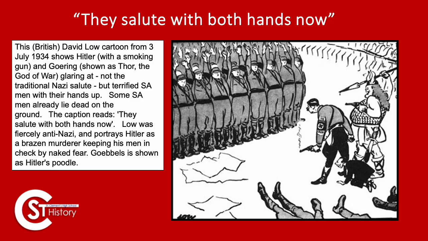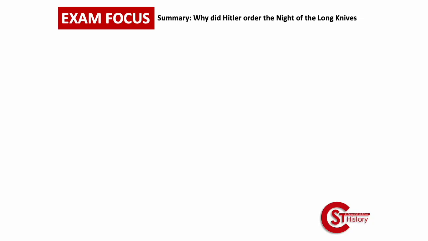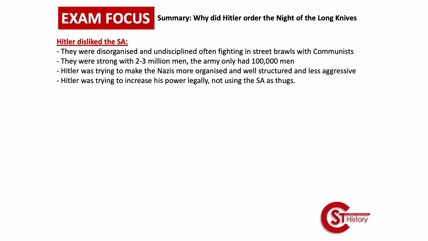All right, so this is just some backstory we've already talked about, what it's essentially presenting, so you can pause and read if you want, but we've just mentioned that. Okay, so moving on, how this might fit into our exam. So we know, as your own knowledge needs to be, that Hitler dislikes the SA, they're violent, they're thuggy and things like that. They were useful for a period, but they became too ill-disciplined. They're too strong, too many of them. The army's only got 100,000, where they've got 2 to 3 million. And Hitler's trying to make the Nazis more organised, more structured, less aggressive, more legitimate, certainly in terms of trying to get into power. Now he's in power, maybe he doesn't even need them at all anymore.